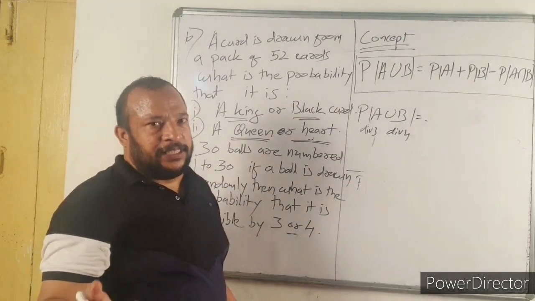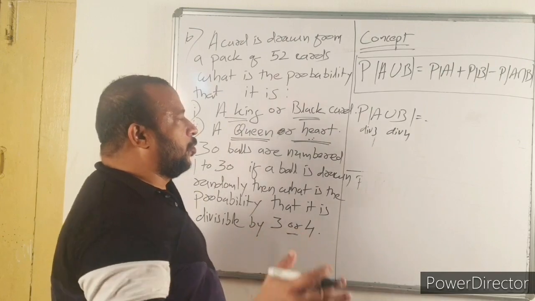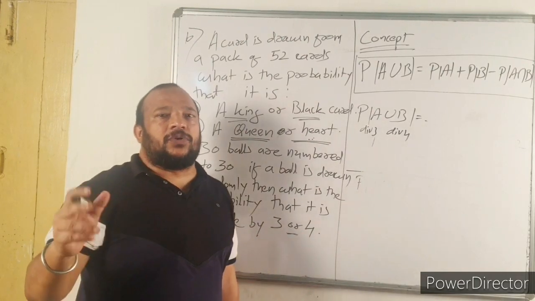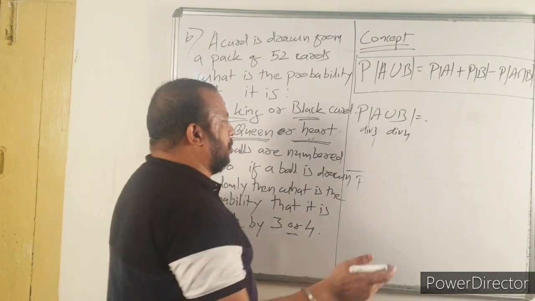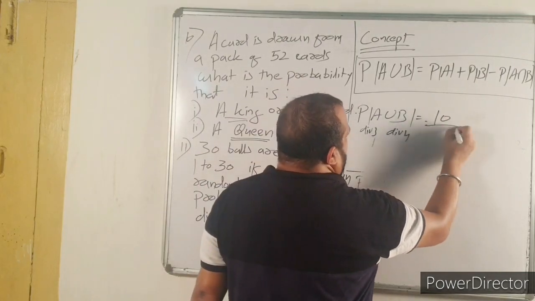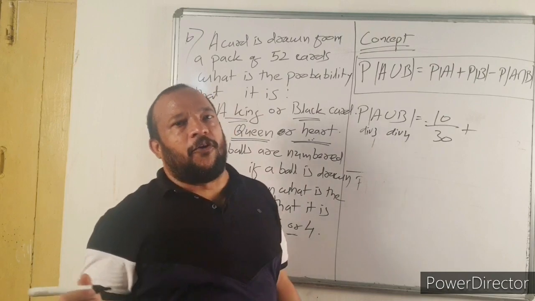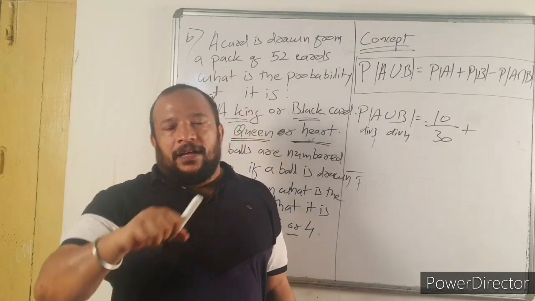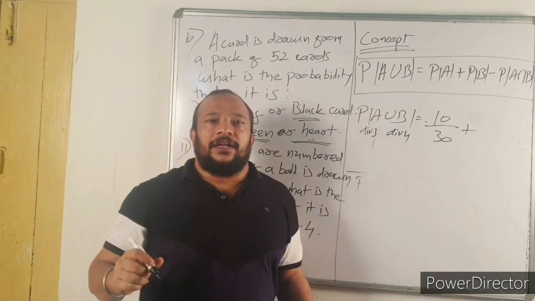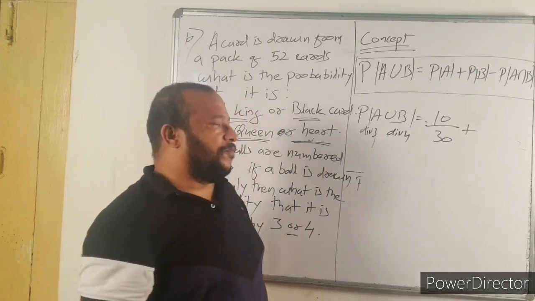There are 10 numbers. 3 into 10 is 30. So it is 10 by 30 plus how many numbers are there divisible by 4? It is 7 numbers.